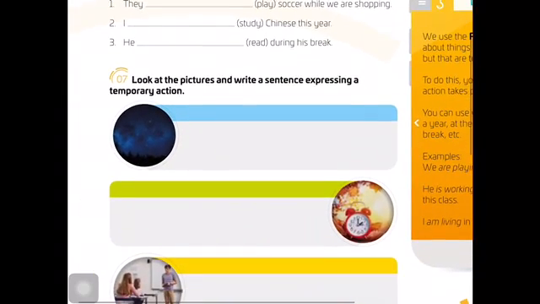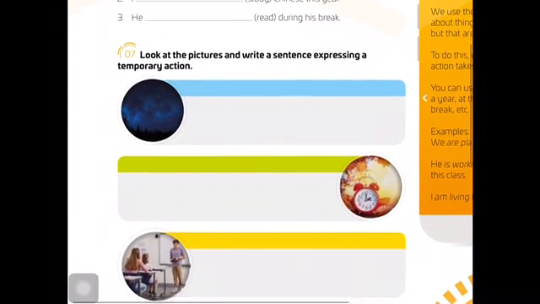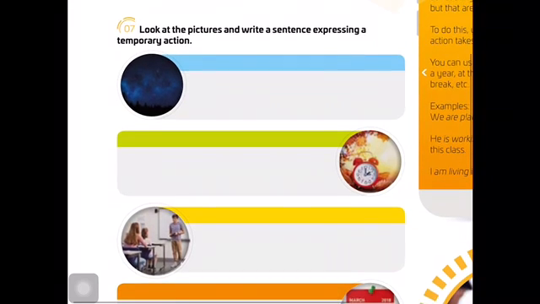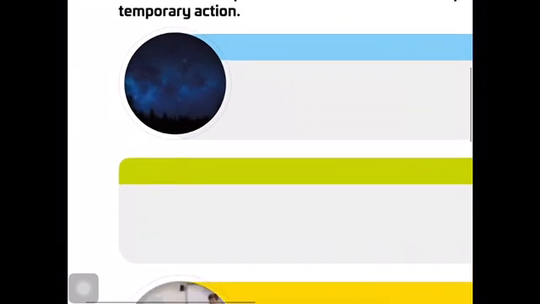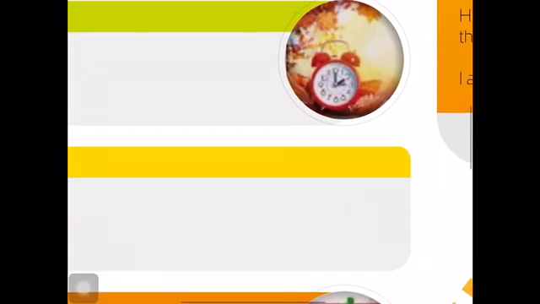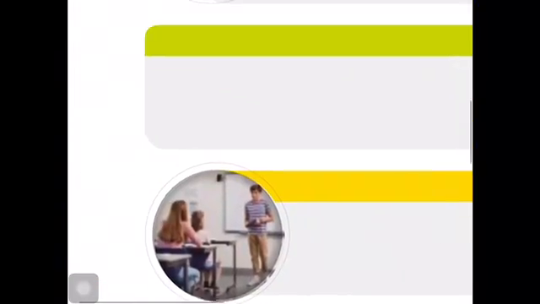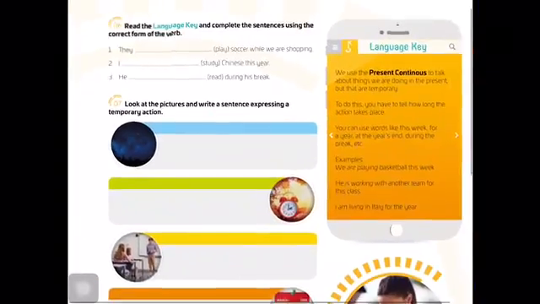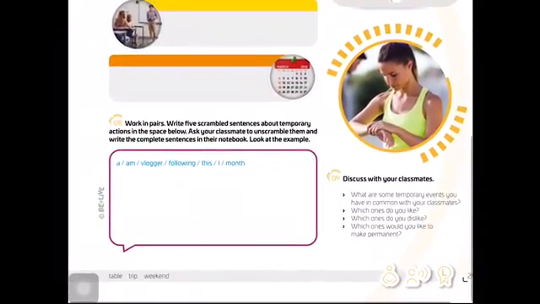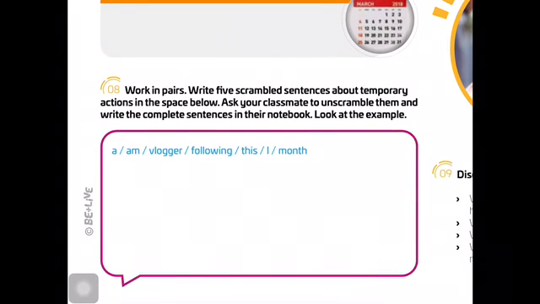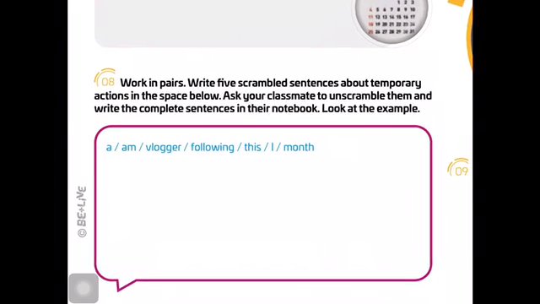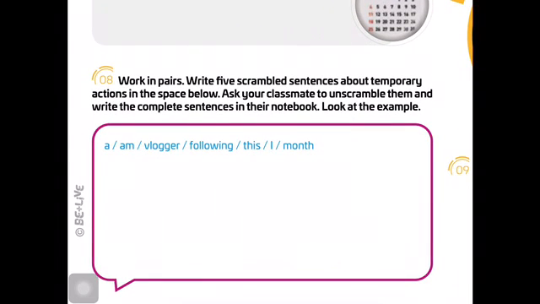Exercise 7. Look at the pictures and write a sentence expressing a temporary action. Okay? Look at this picture, and this picture, and this picture, and express something that is temporary. Exercise 8. Work in pairs. You cannot work in pairs. Don't worry. Write 5 scrambled sentences about temporary actions in the space below.